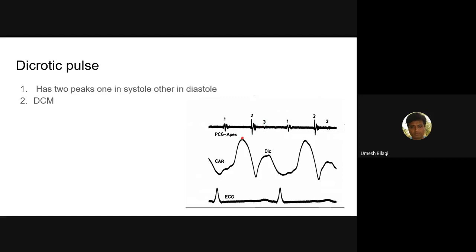This is a pulse wave tracing. One peak is coming here, the other peak is coming here. After the second heart sound, at the dicrotic notch, the second peak comes. That means this peak is coming in systole and this peak is coming in diastole. The third heart sound comes in diastole, and somewhere here you will get the fourth heart sound. So this part is diastole and this part is systole. You get this dicrotic pulse in dilated cardiomyopathy.